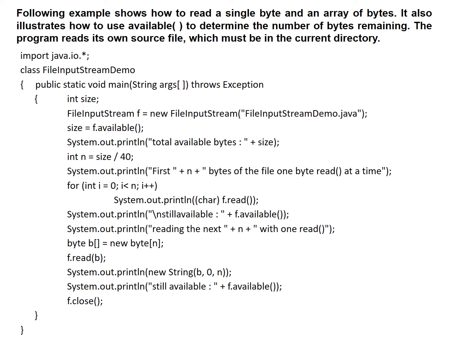This program shows how to read a single byte and an array of bytes. It also illustrates how to use the available method to determine the number of bytes remaining. The program reads its own source file, which must be in the current folder or current directory.